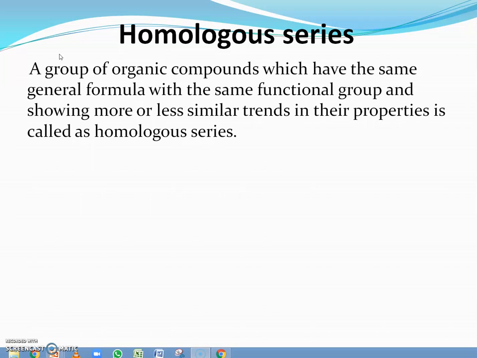The homologous series of alkanes contains members starting from methane onward. The homologous series of alkanes will contain methane, ethane, propane, butane, pentane, hexane, heptane, octane, nonane, decane, and onwards.